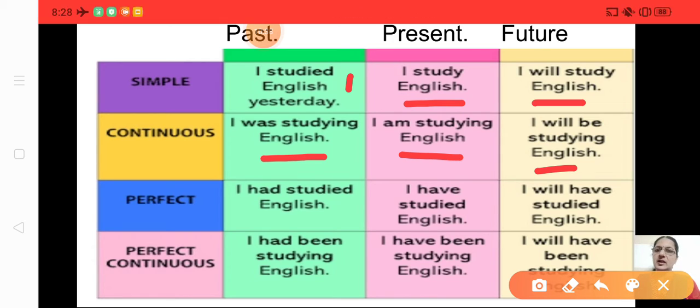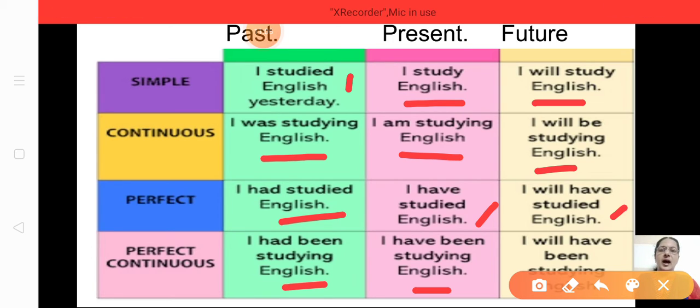I have studied English. Then past tense will be I had studied English. And future will be I will have studied English. Okay, then present perfect continuous, have been or has been, it should come for present tense. So I have been studying English. Okay, for past tense, I had been studying English. And future will be I will have been studying English.